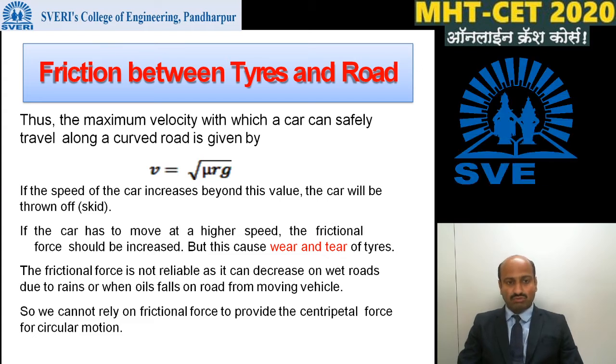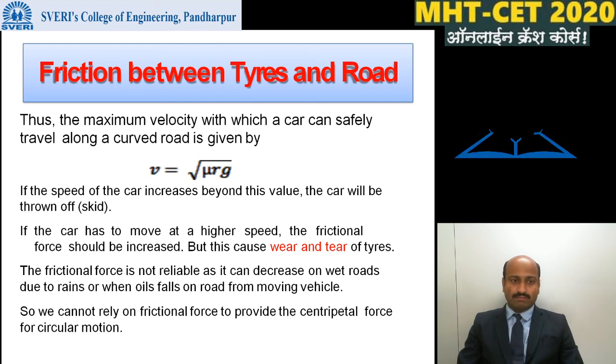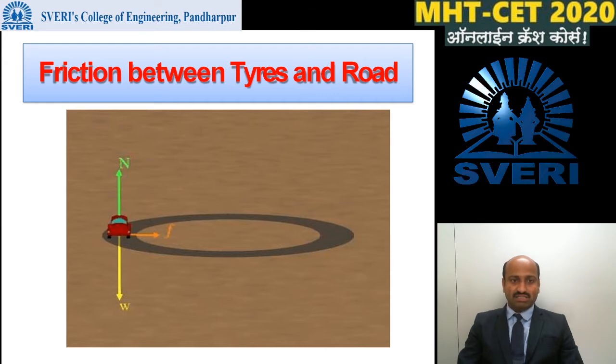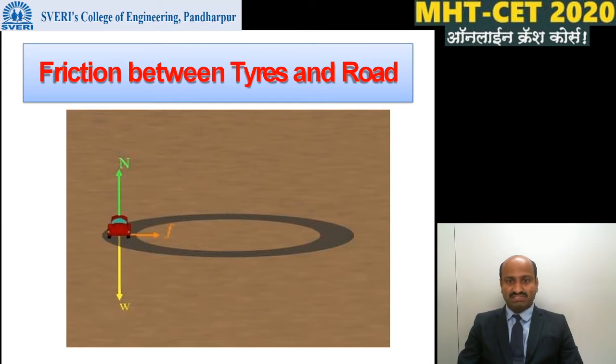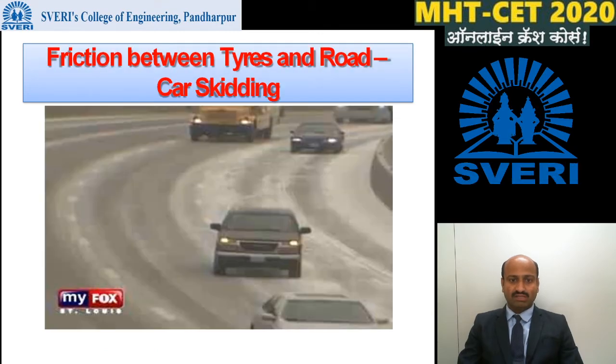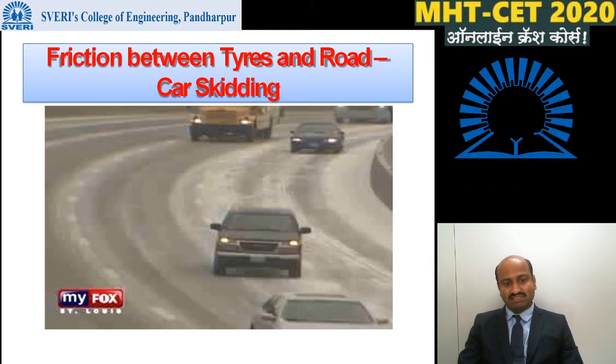In order to move the car safely along the circular path, the best way is the banking of road. This picture denotes the friction between tires and road. If friction between tires and road is less, then there is a possibility of skidding of cars.